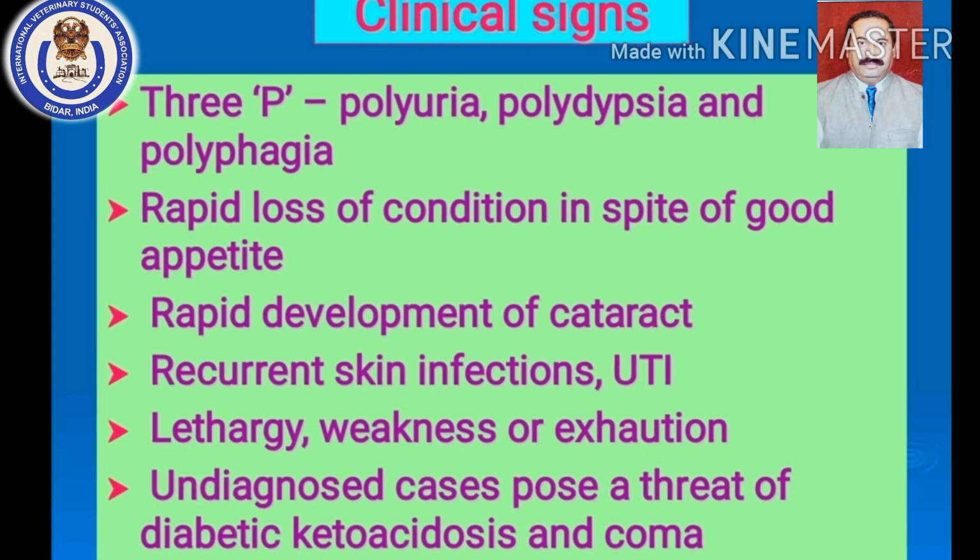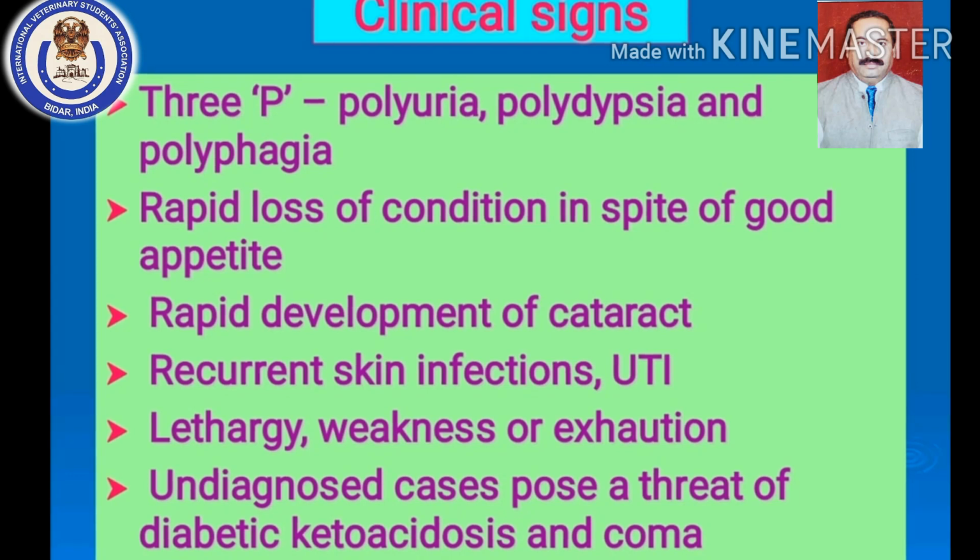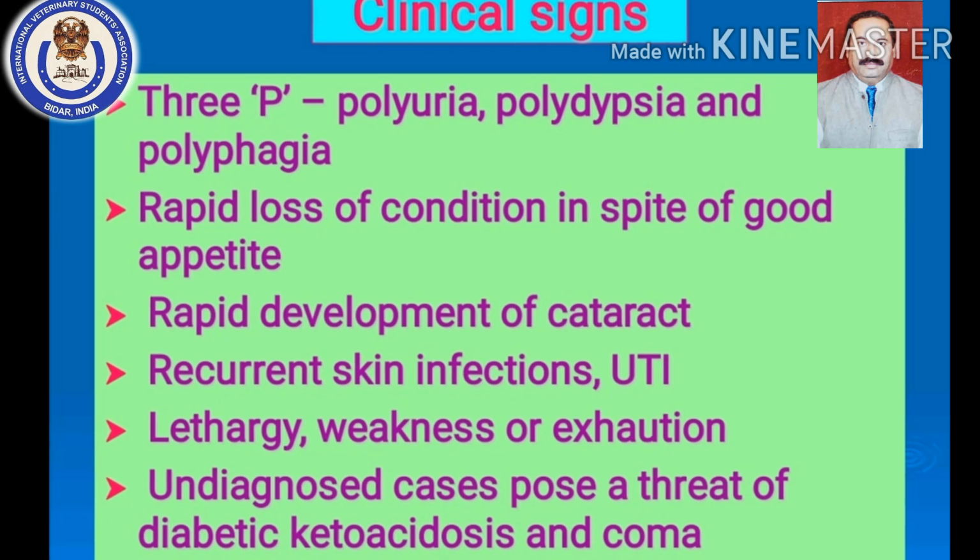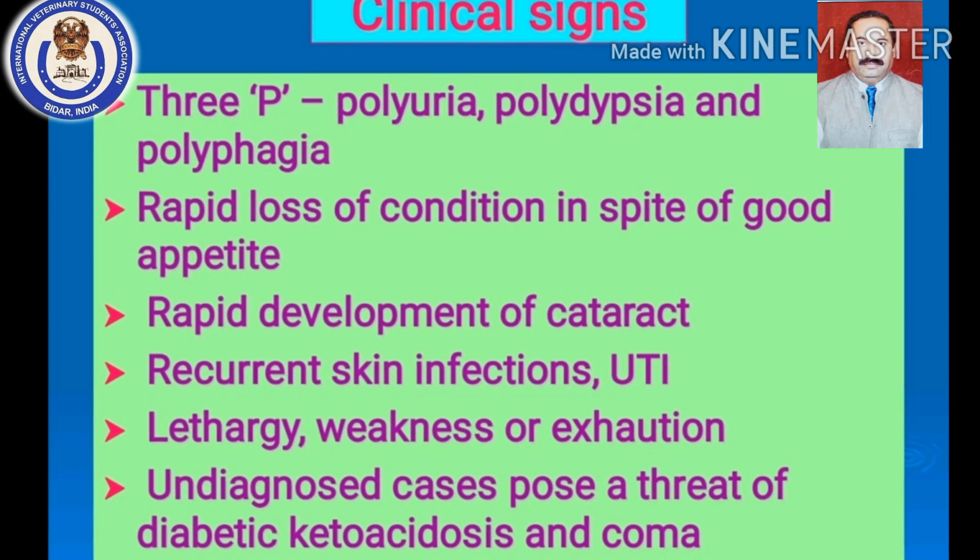The glycosuria is there. Glucose being a very rich medium for microbial growth, some of the essential microflora or unwanted microflora take the upper hand, utilize the glucose, colonize and set up the infection. So that's why the dog is repeatedly presented to your clinic with urinary tract infection. Likewise, recurrent skin infection is also a very major problem in diabetic dogs.